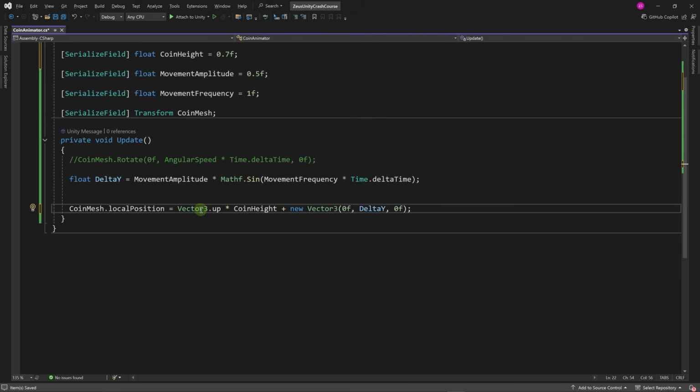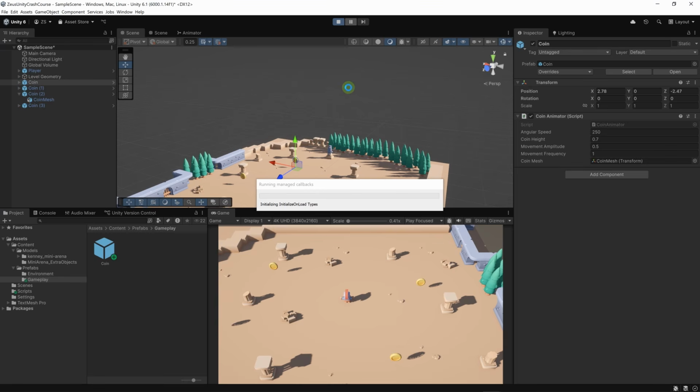We are multiplying Vector3.up, which is a constant equal to (0, 1, 0). If we multiply this vector with coinHeight, we'll get (0, coinHeight, 0), as I said. So it's just a shortcut instead of writing this, which is a bit longer. Or what we can do is simply this. We can say equals new Vector3(0, coinHeight plus deltaY, 0). This should work better. Now let's run the game.